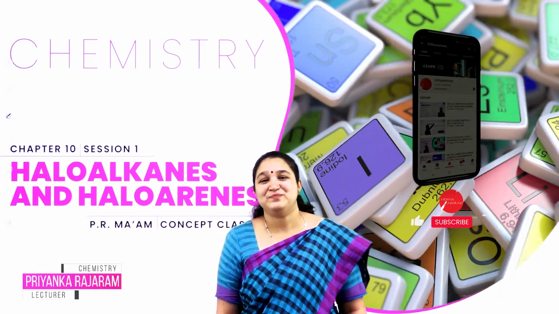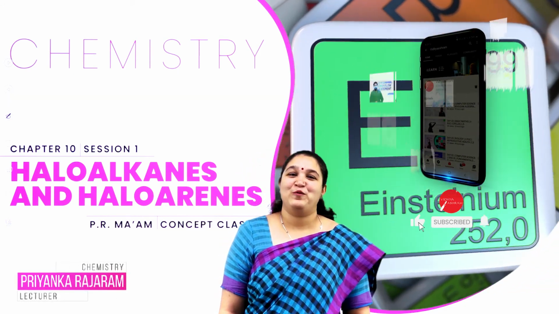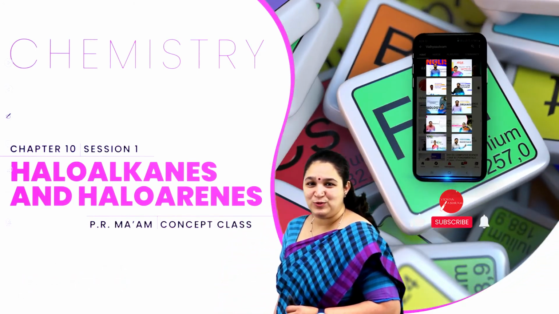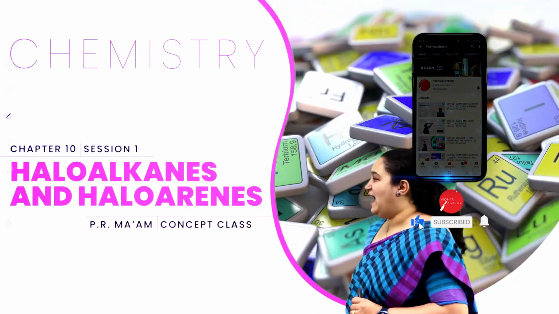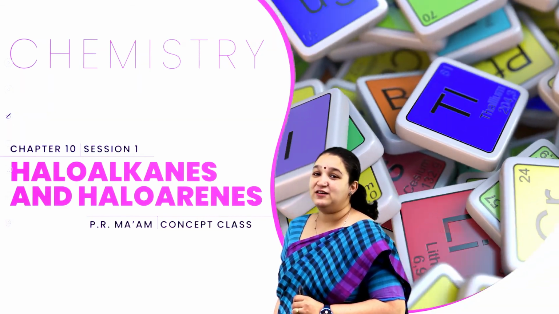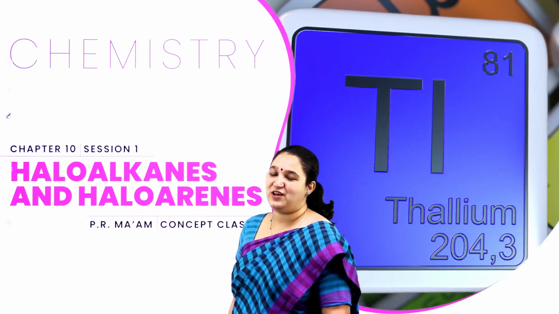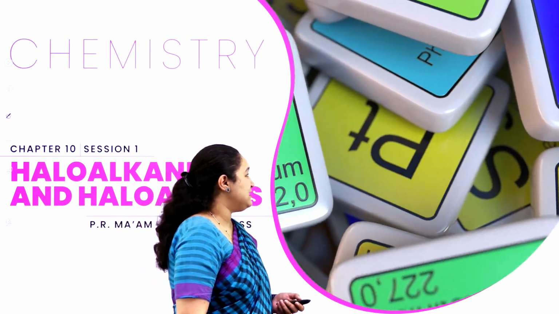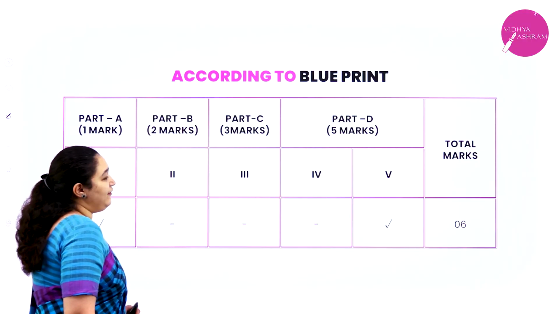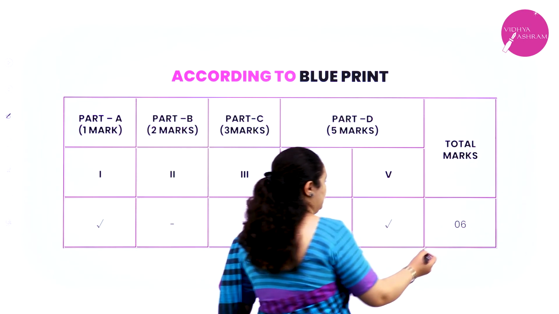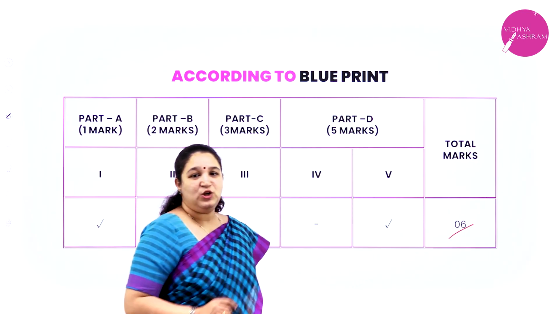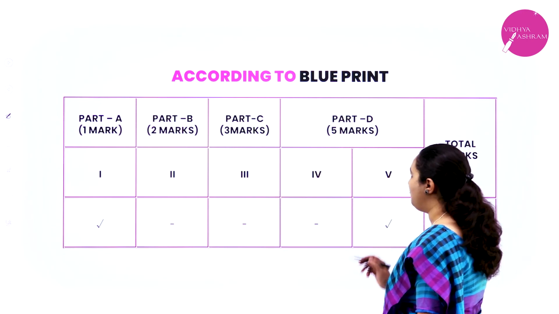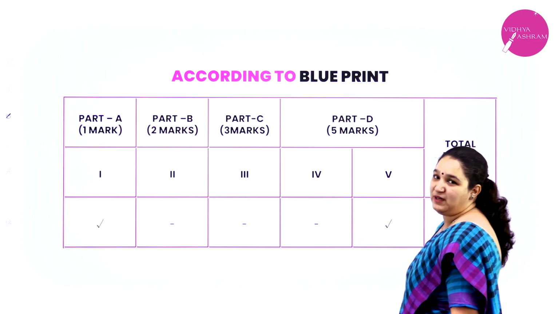Hello my dear students, I am Priyanka Rajaram from Vidyashram PU College, Temple of Excellence. Today I shall start with the new chapter, haloalkanes and haloarenes. This is the first chapter in organic chemistry for your second PUC. So we'll see the weightage of this chapter. The weightage for this chapter is 6 marks. You can expect one 1-mark question and one 5-mark question from this particular unit.